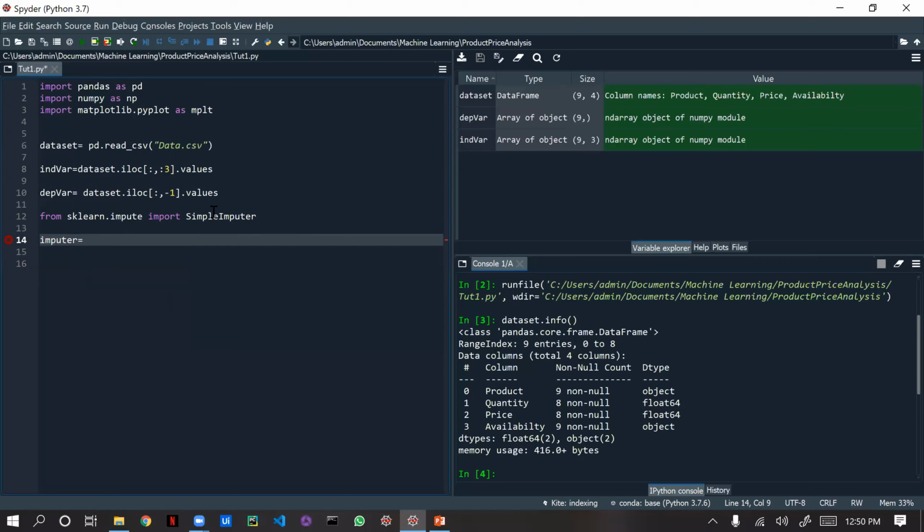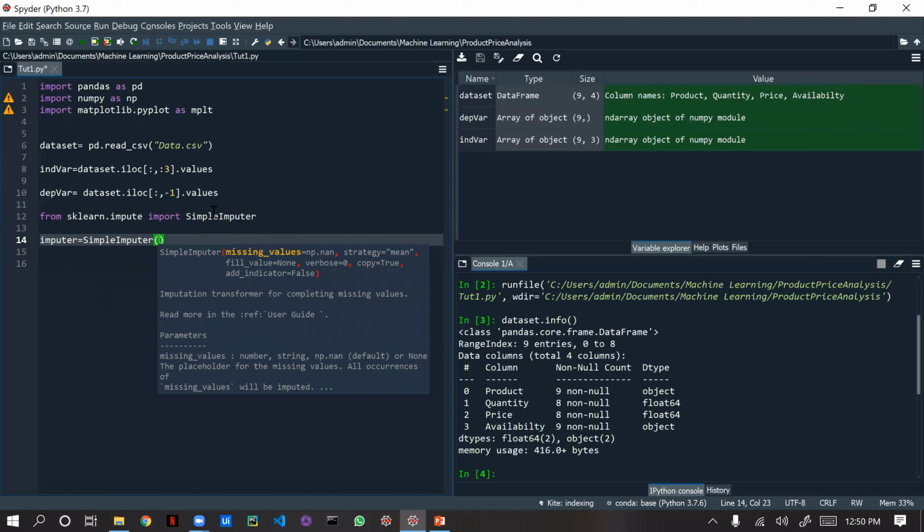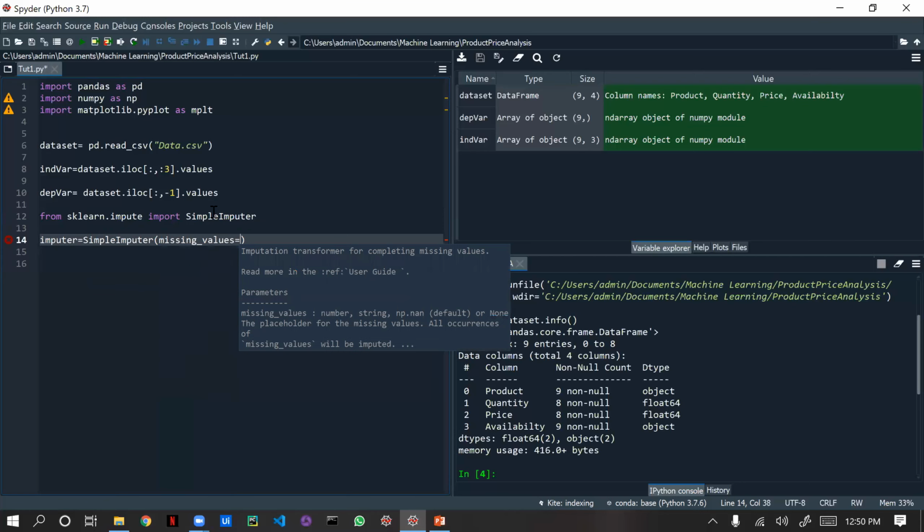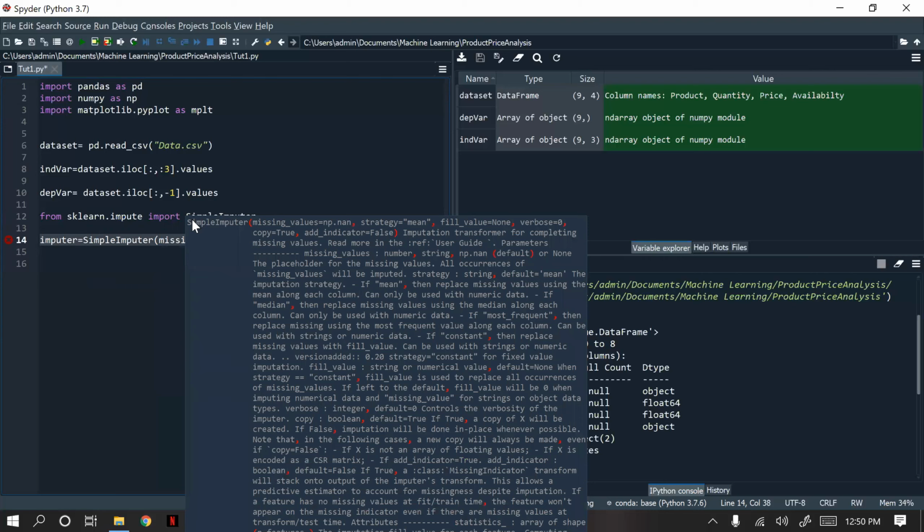Now we are going to call this SimpleImputer module, SimpleImputer of, and we need to give missing values. missing_values equal to, we have numpy. I told you numpy is used for all mathematical operations. You can see here, when I hover over this, missing_values, strategy, fill, everything is showing.